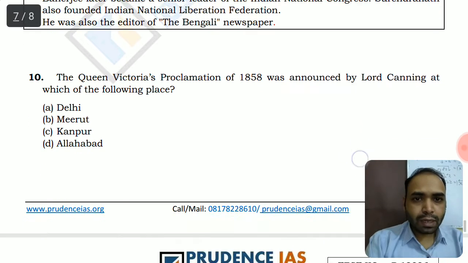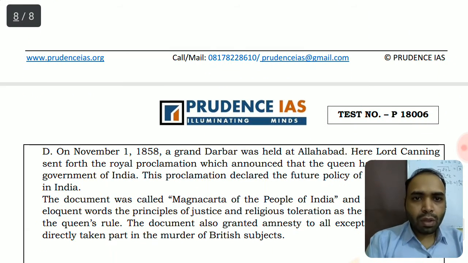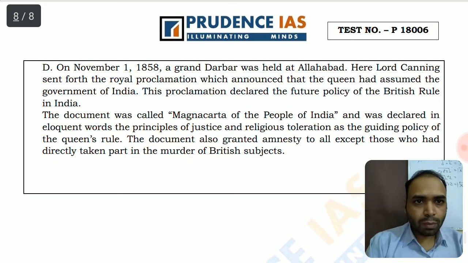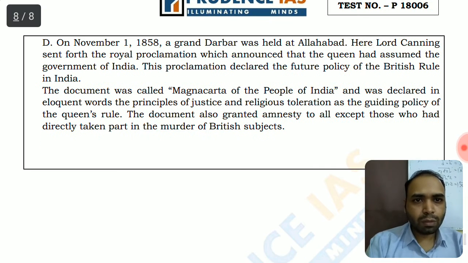Let's move on to read the explanation. On November 1st, 1858, a grand darbar was held at Allahabad. Here Lord Canning sent forth the royal proclamation which announced that the Queen had assumed the government of India. This proclamation declared the future policy of British rule in India. The document was called the Magna Carta for the people of India.